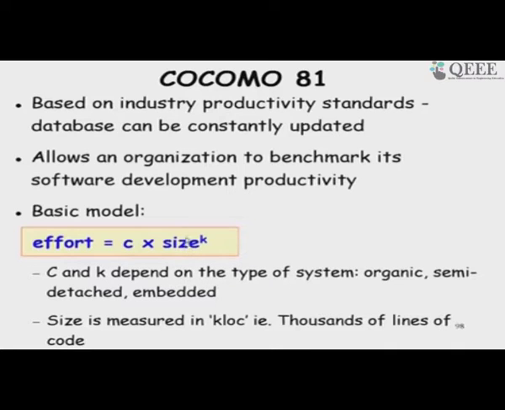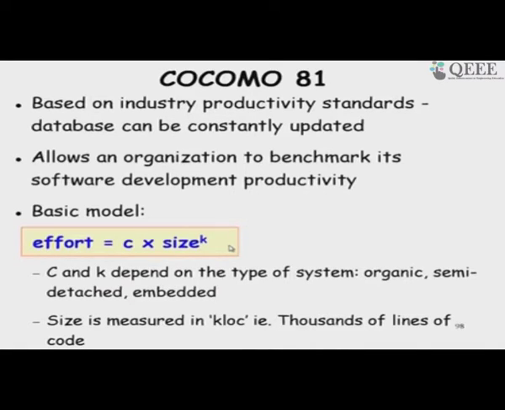Here the size we input is in kilo lines of code. For example, if we are developing software which is expected to be 100,000 lines long, we will write size as 100. The K and C values he has published, and calculators are also available online, which, depending on how you classify the software, will give the initial effort estimation.